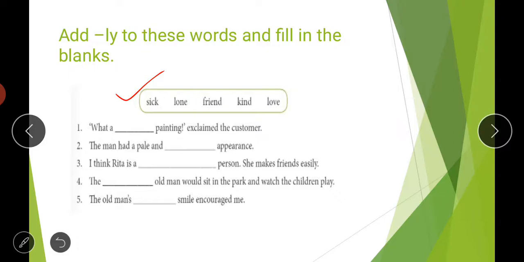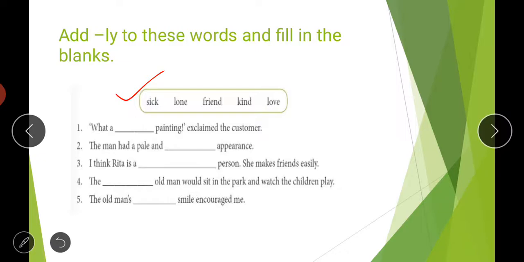What a lovely painting, exclaimed the customer. When you see something which is very beautiful, we normally say what a lovely painting or what a lovely flower or what a lovely ring. So here we will use this word lovely. You will add ly with the word love and fill it in your first blank. So for the first blank your answer will be lovely.